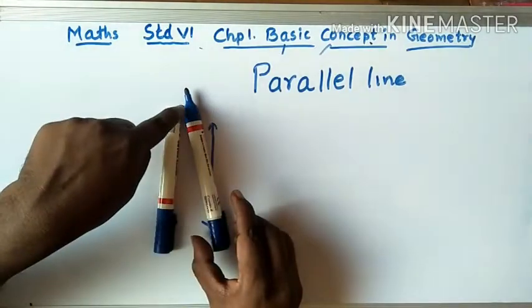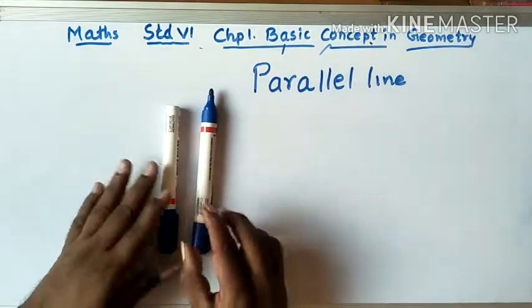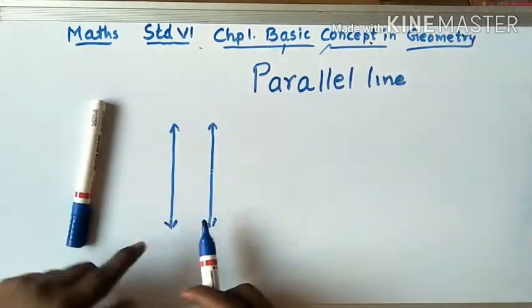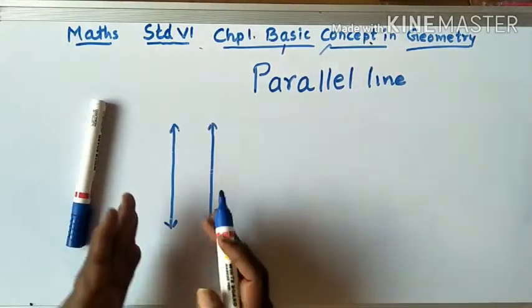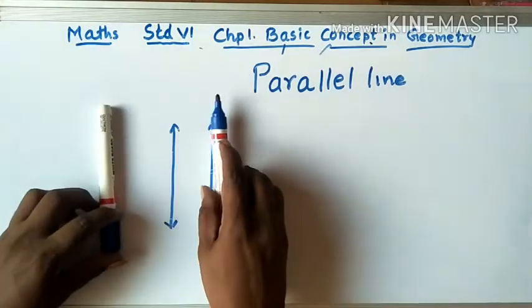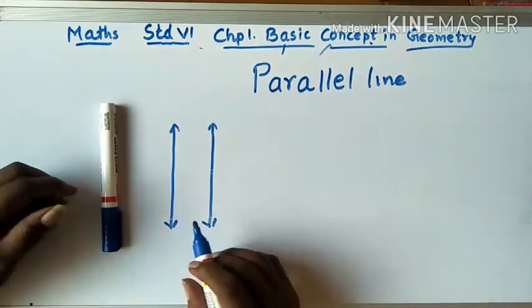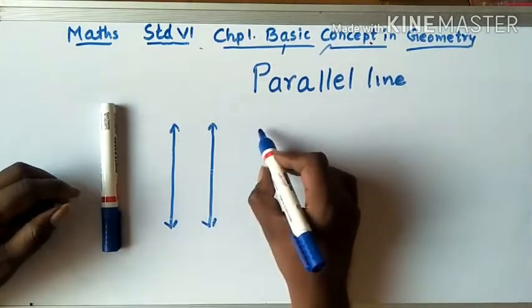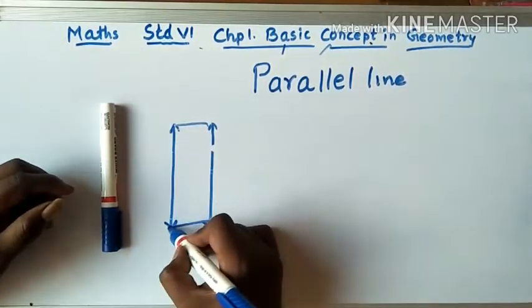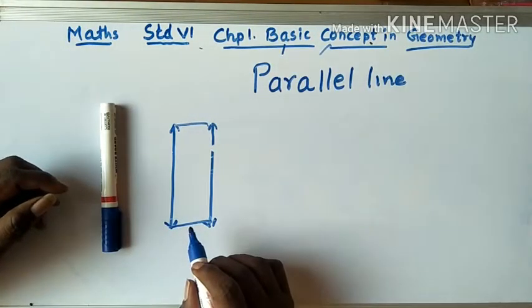If one line is crossed, they will meet at one point. But if I make both lines straight, they will never meet in their life. You know that the railway tracks never meet. The railway tracks are straight. Just think, if one track is crossed, what will happen? The train will fall down. You have seen a notebook. A notebook, its lines are parallel. This side and this side are parallel. So we call these parallel lines.